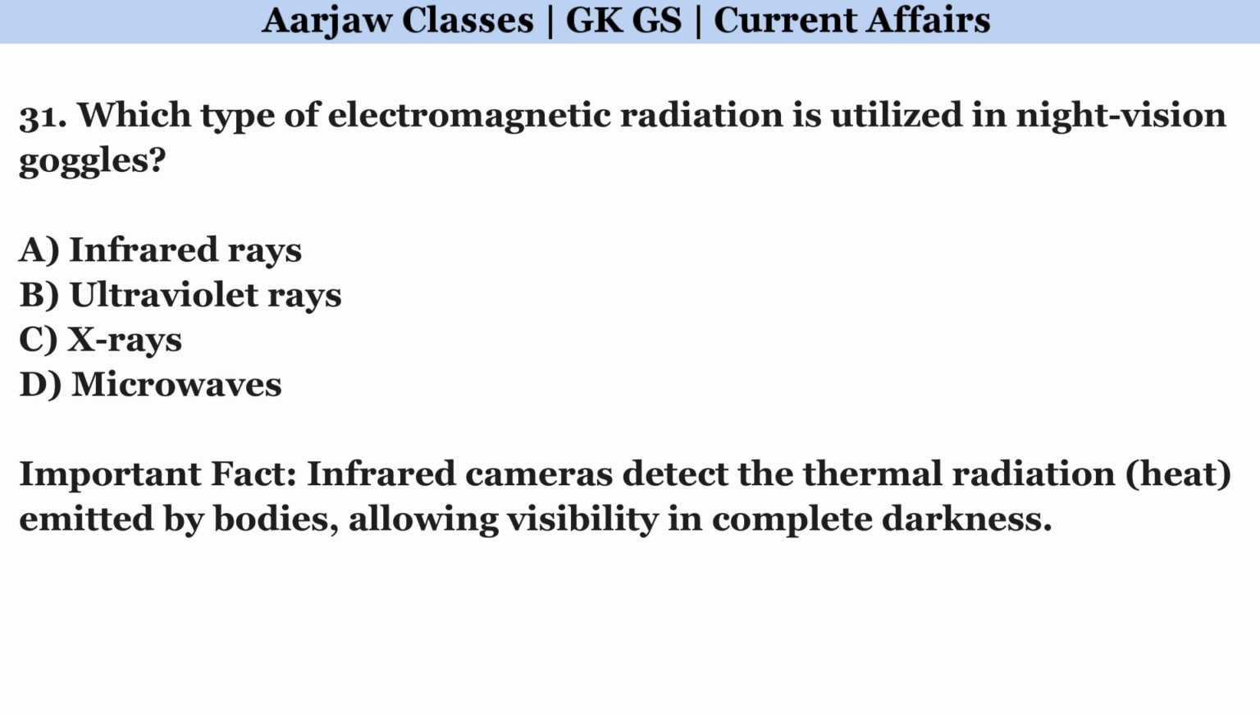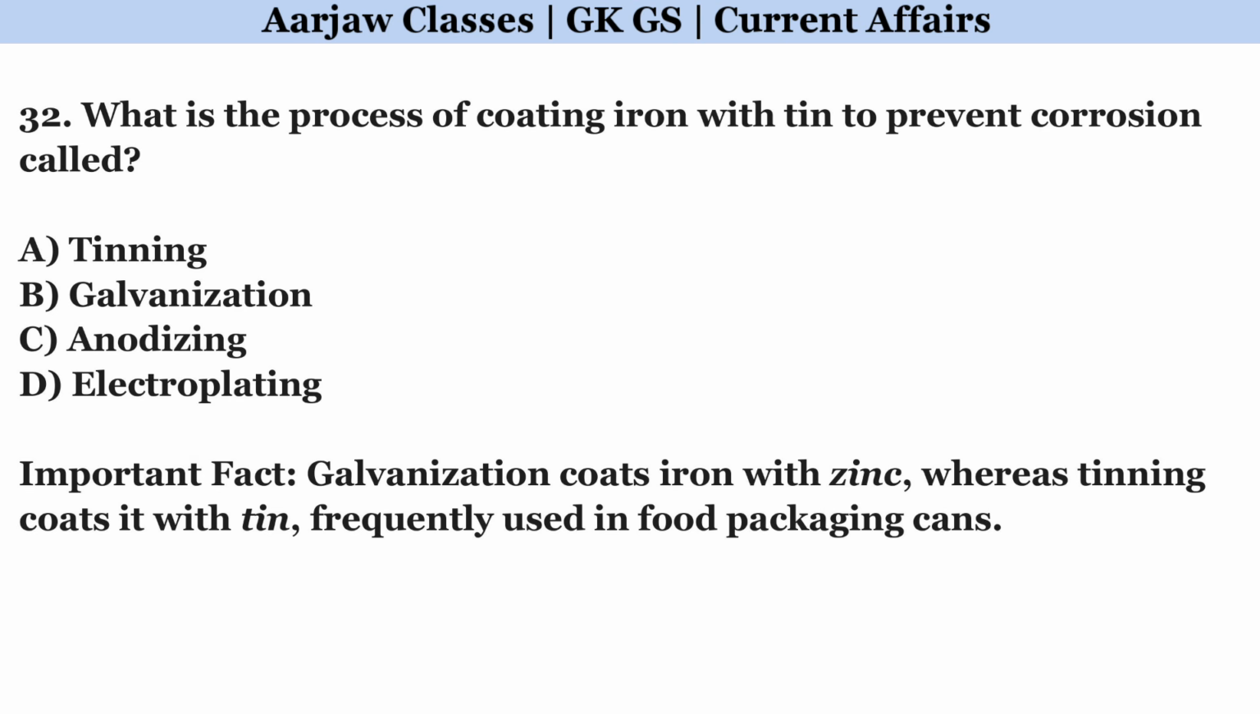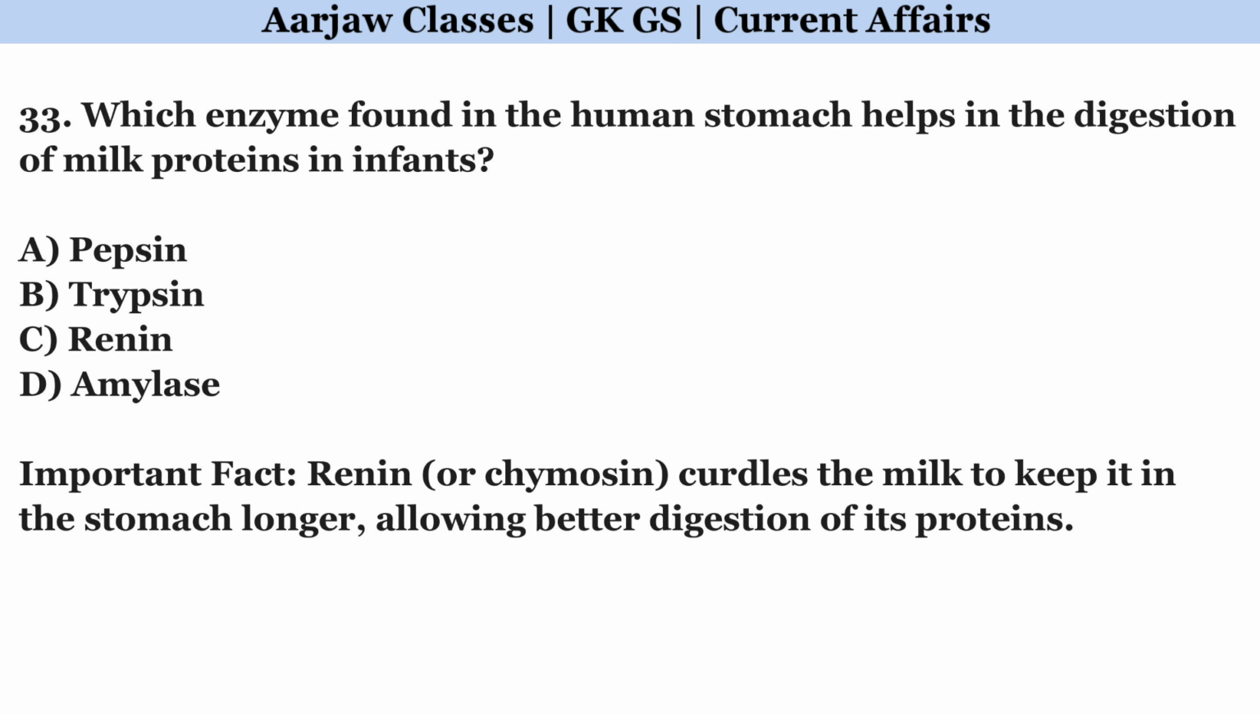Which type of electromagnetic radiation is utilized in night vision goggles? Right option is A. Infrared rays. What is the process of coating iron with tin to prevent corrosion called? Right option is A. Tinning. Which enzyme found in the human stomach helps in the digestion of milk proteins in infants? Correct option is C. Renin.